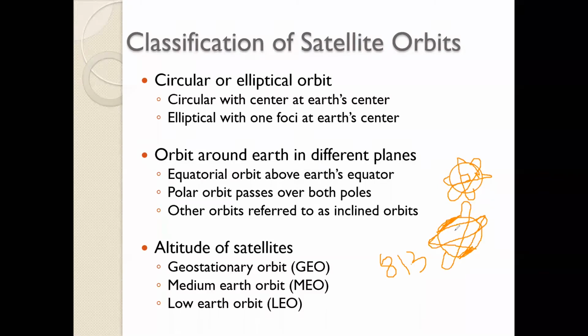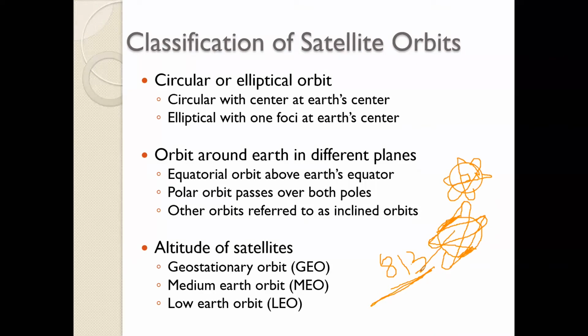So the question that may come to you is, what is the need of a polar or inclined orbit when you can establish a communication link by placing just 3 satellites in an equatorial plane? The answer to this is, the satellite in an equatorial plane can communicate only till a maximum latitude of 81.3 degrees north and 81.3 degrees south. But beyond that, we need some inclined orbit so that the satellite can communicate with the Earth portion in this particular area which was not covered by the geostationary orbit.